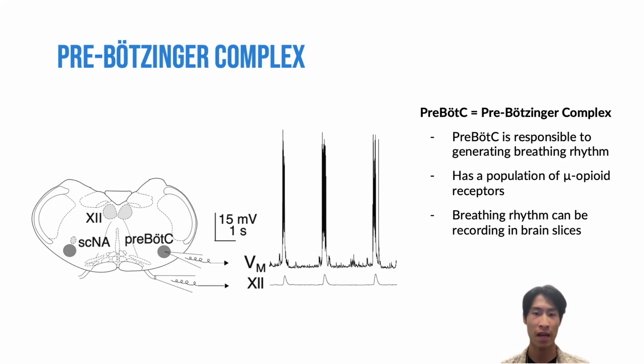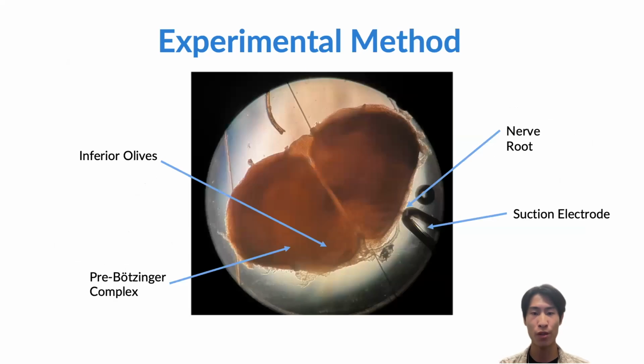The spikes in this slide represent a nerve output, which would be the equivalent of a breath in a living animal. This image is one of my experiments, and everything that's important is labeled here. So the glass suction electrode is attached to the nerve. Specifically, this is the hypoglossal nerve, allowing for a successful nerve recording. And nerve recordings are what we use to measure breathing rhythm in vivo. This image also shows roughly where the pre-Botzinger complex would be located.